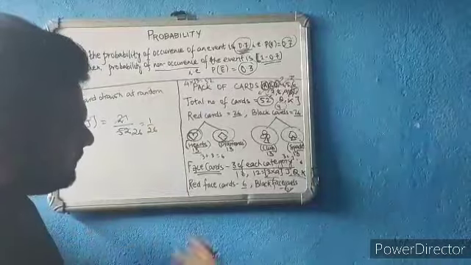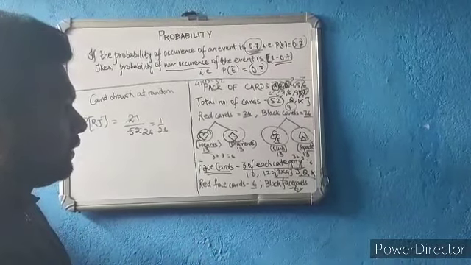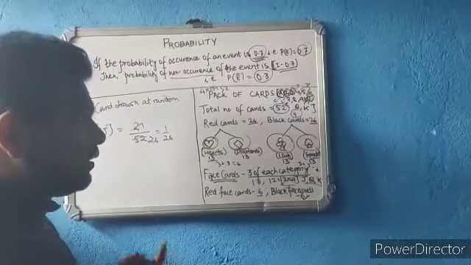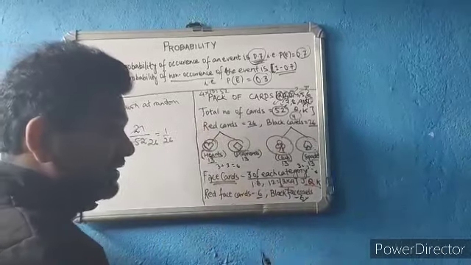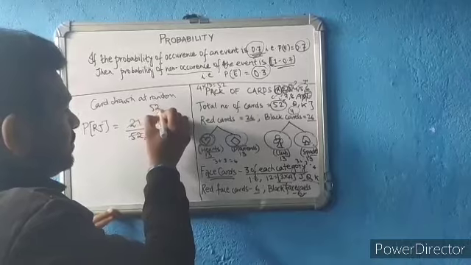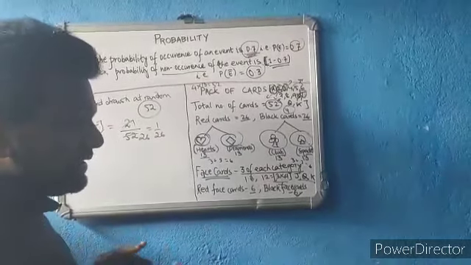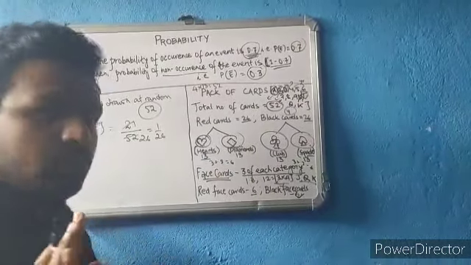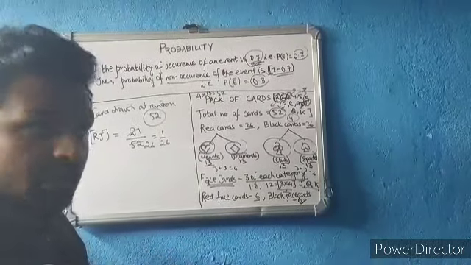Out of that you need to know how many cards of that color there are, how many cards of that category there are. After that, you know that the total number of possible outcomes is 52 in the case of a pack of cards. That you need to understand. After that, you will be able to do it very easily.